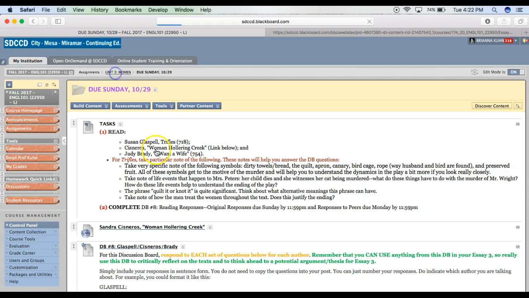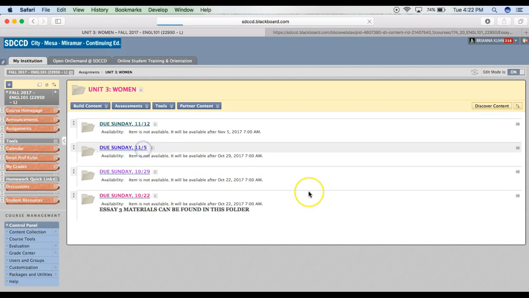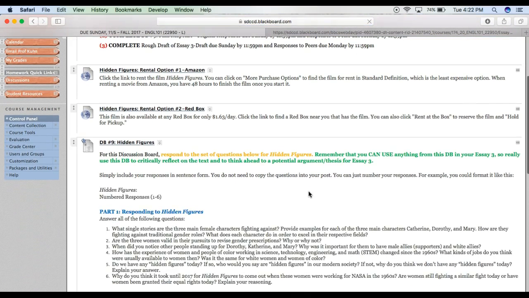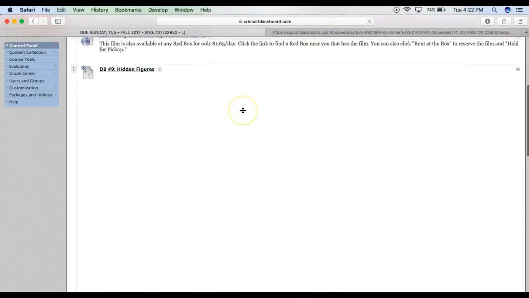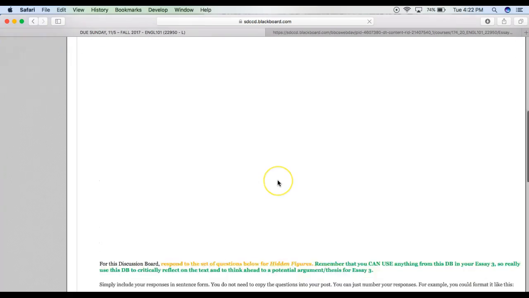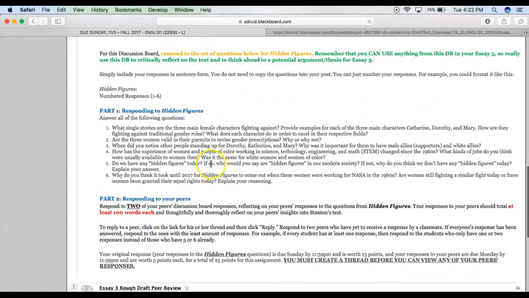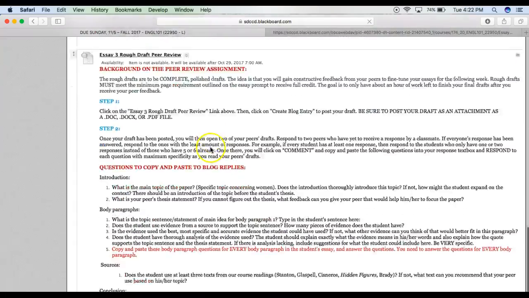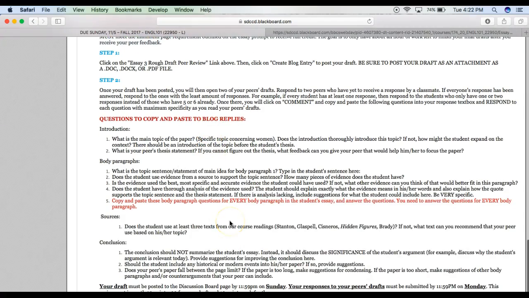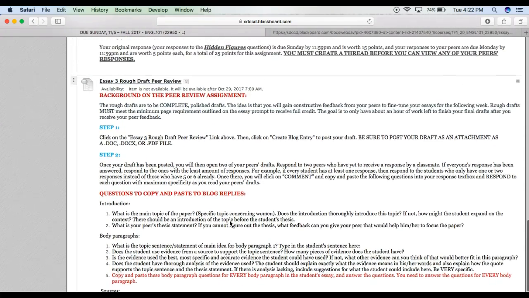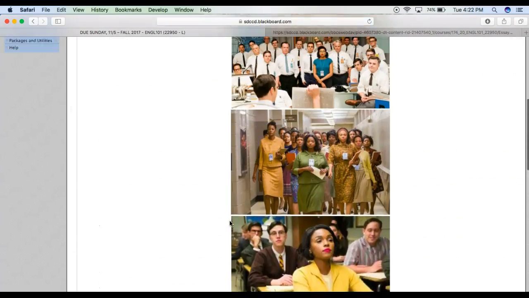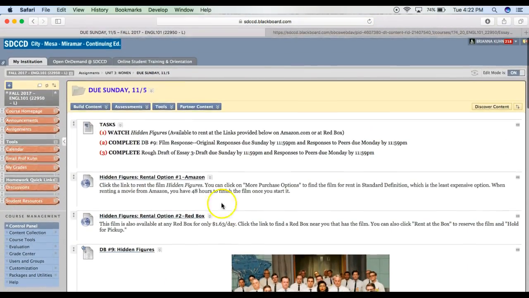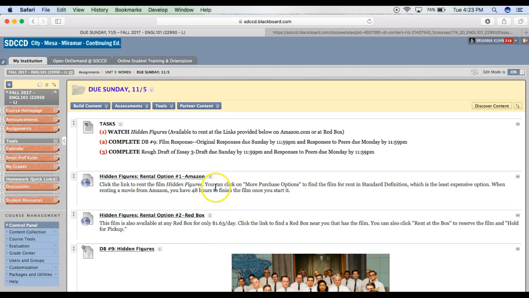Okay, and then last, in the 11.5 folder, right, I already told you this as well, but this is rather lengthy. Okay, you're going to watch Hidden Figures. You're going to answer the discussion board questions. There's 6 questions, and you're going to complete the peer review with the peer responses. So like I said, start this one in particular very, very early. Start it Sunday if you can.